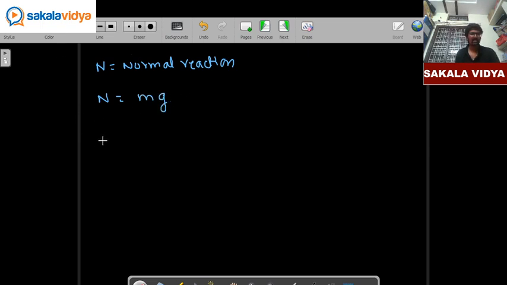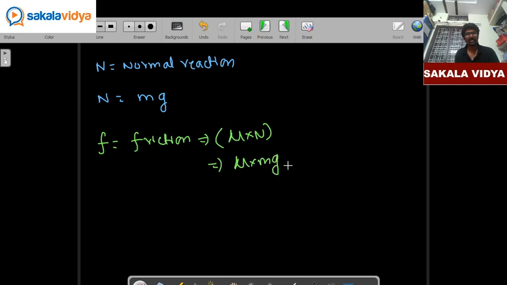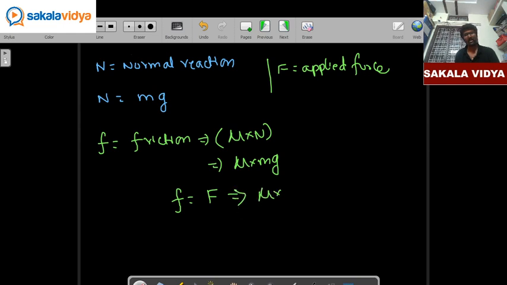Next, F is equal to friction, which means mu into normal reaction, where mu is the coefficient of friction and n is nothing but normal reaction. So in order to balance this friction, force is going to act, where F is nothing but applied force, which is nothing but mu into mg.